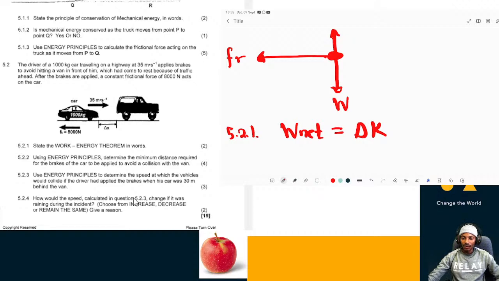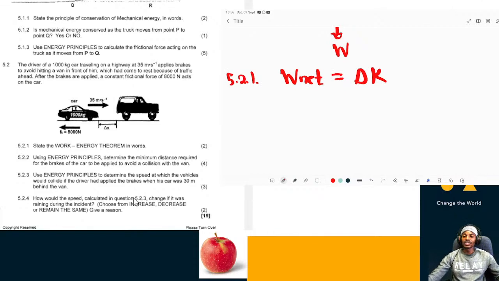All right, so now we need to use energy principles to determine the minimum distance required for the brakes of the car to be applied to avoid a collision. In other words, if we apply this 8,000 newton force, how far will the car travel before it hits the car ahead of it?